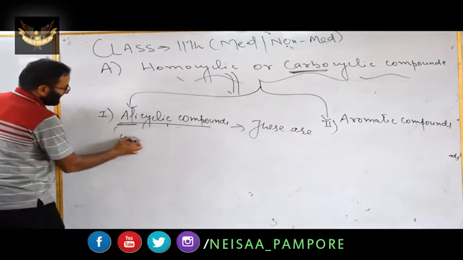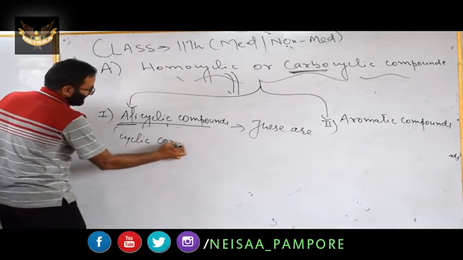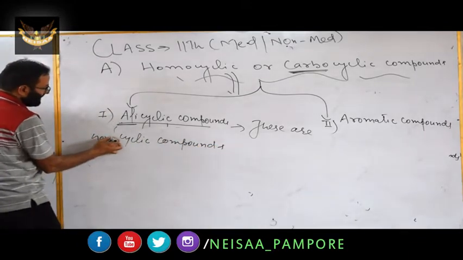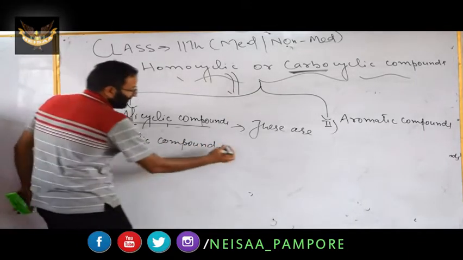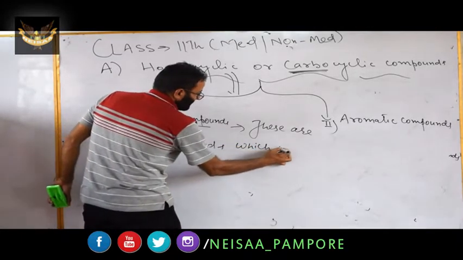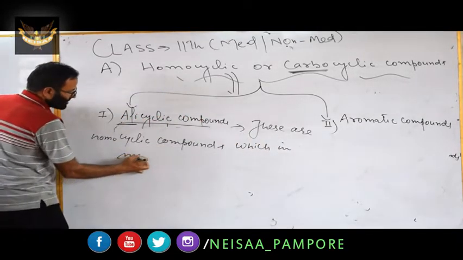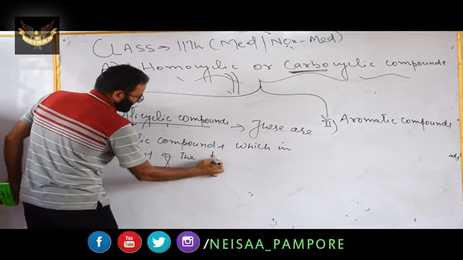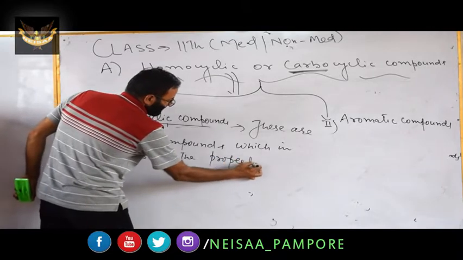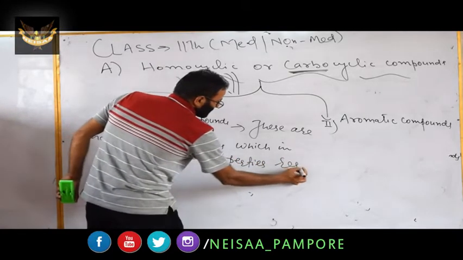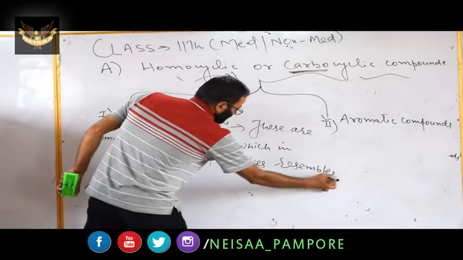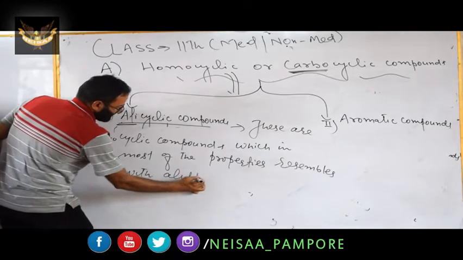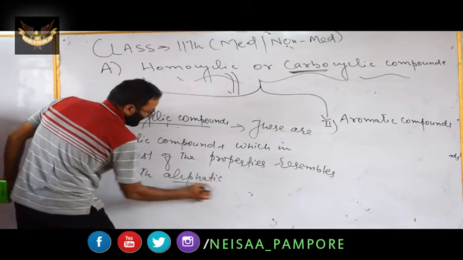You can say they are homocyclic compounds which in most of the properties resemble aliphatic compounds. Aliphatic means acyclic compounds.